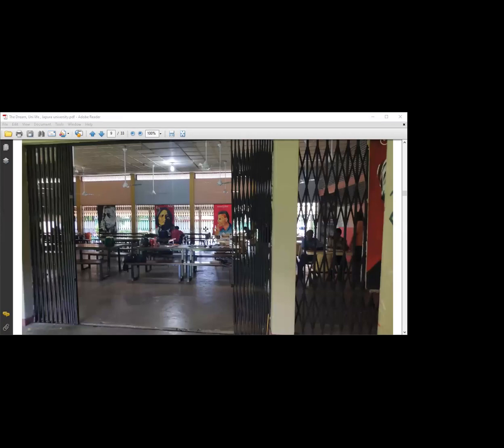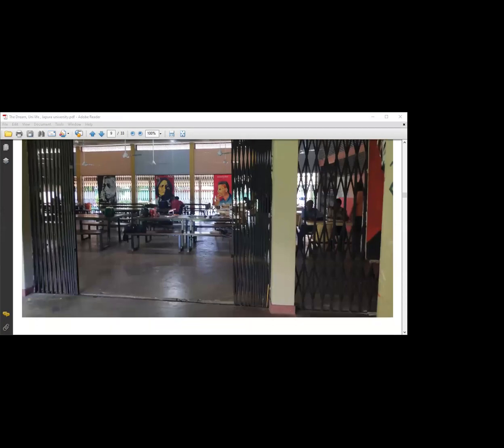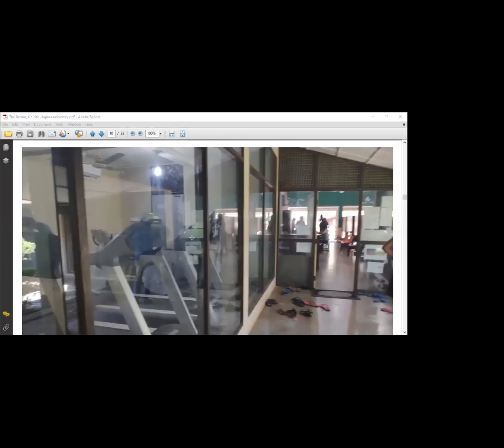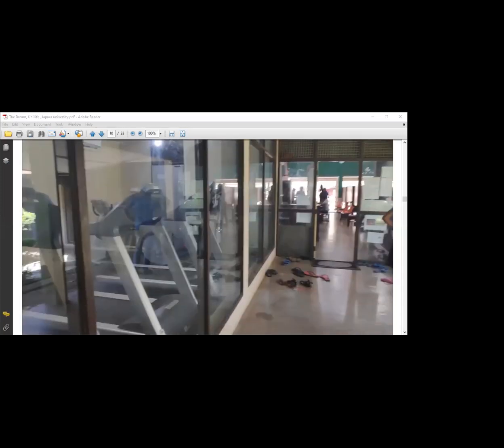This is called the gym canteen. Like a gym. You have a gymnasium. This is the gym. You can see these machines. You can play carom. You can play karate. Everything is available. Sports totally free, no charge. So you can swim, you can move to the gym, and you can study everything.